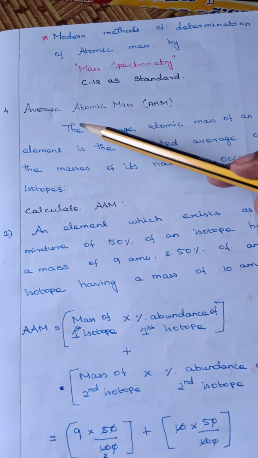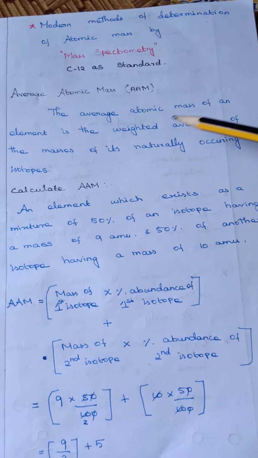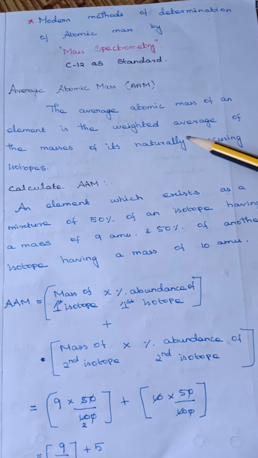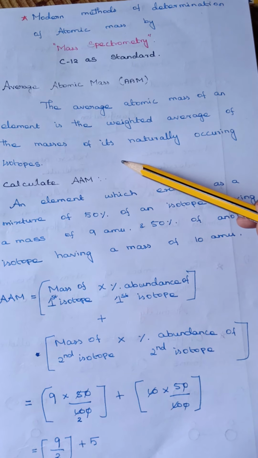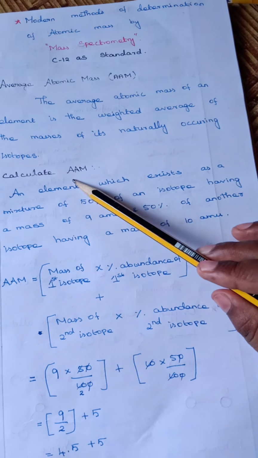The next one, average atomic mass. Average atomic mass of an element is the weighted average of the mass of its naturally occurring isotopes. Then next one is calculation.